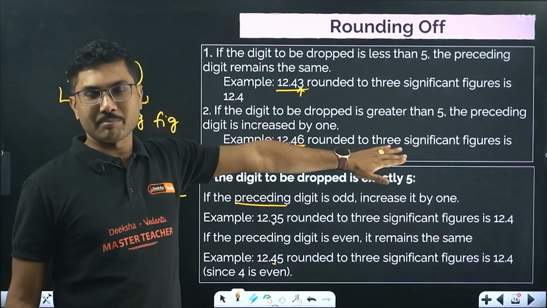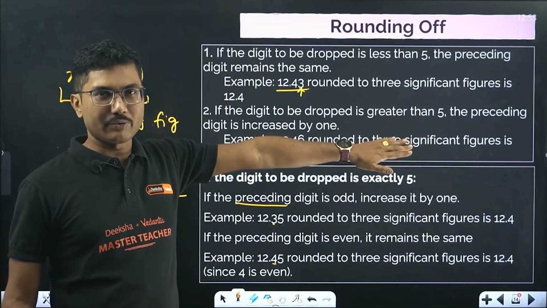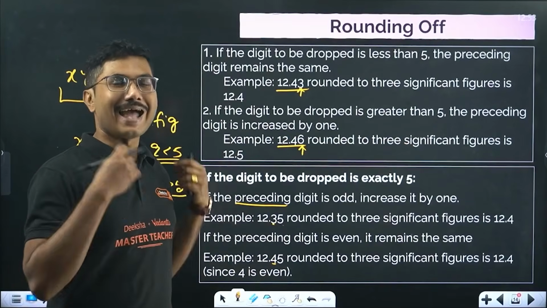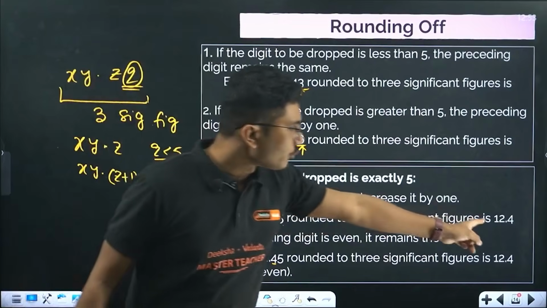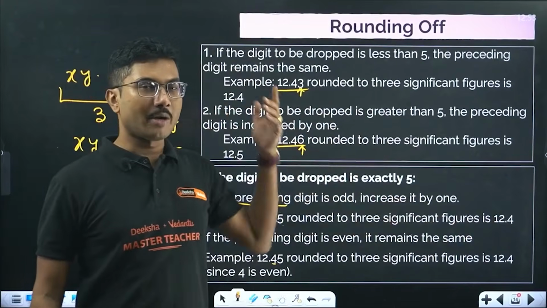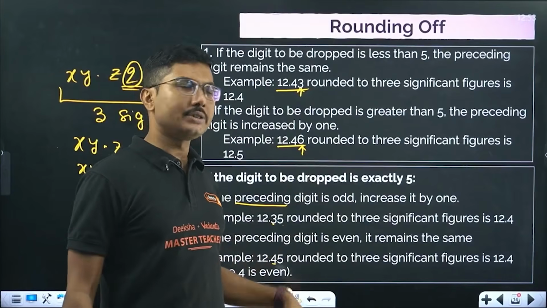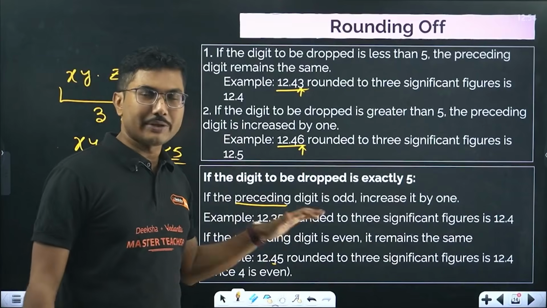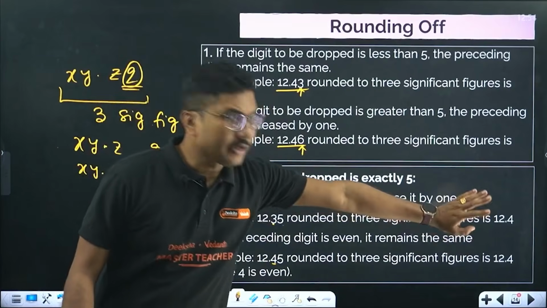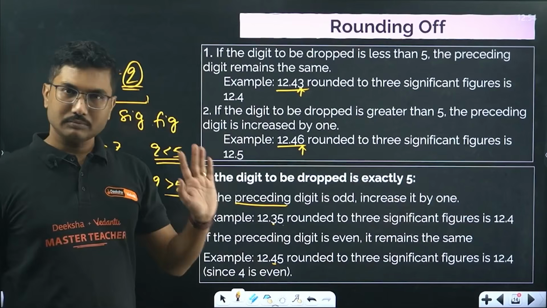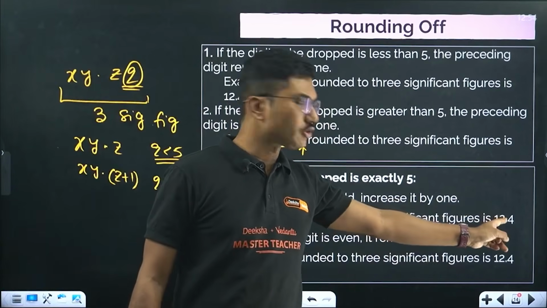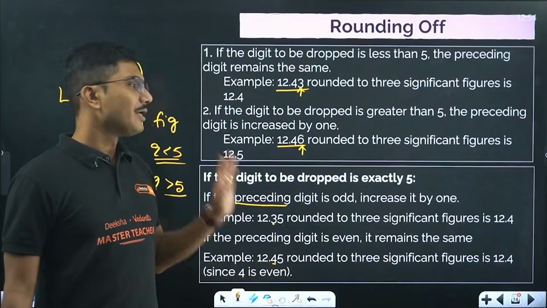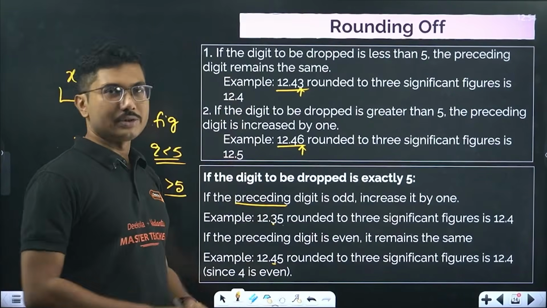So if the number that we are dropping is exactly 5, remember that your final answer should be an even number. That's how you can remember. If I am dropping a 5, the result should be even. If the number is already even after dropping, we don't do anything. If the number after dropping is odd, then we increase it by 1. So it will be 12.4. Your answer is always an even number. So this is also 12.4, and this is also 12.4, even though the numbers that we started with are different. This is very, very tricky. Other than that, all the rules are very simple.